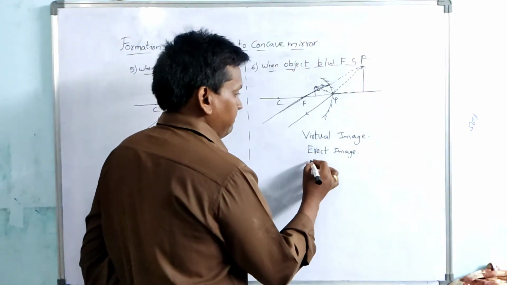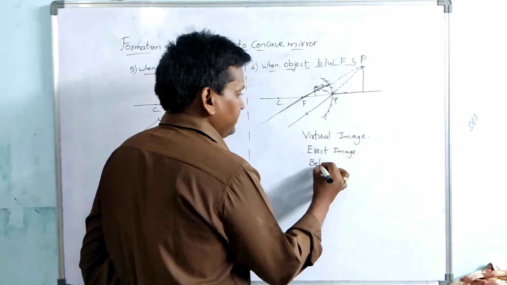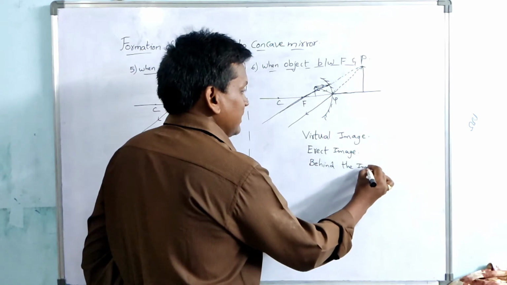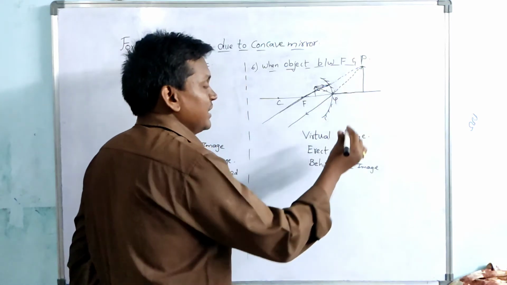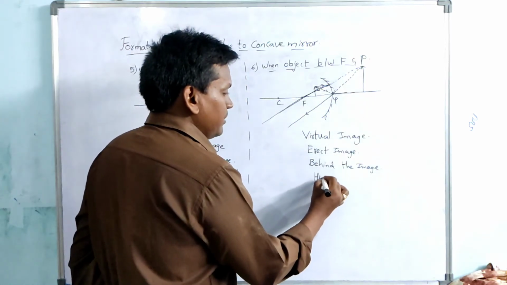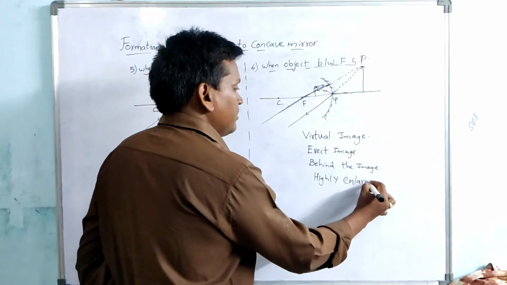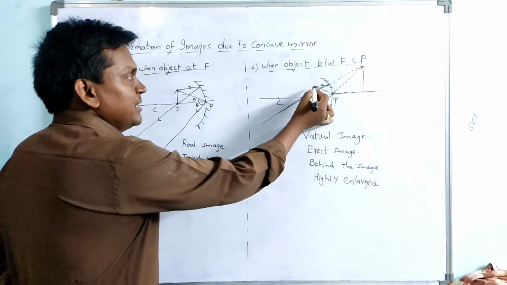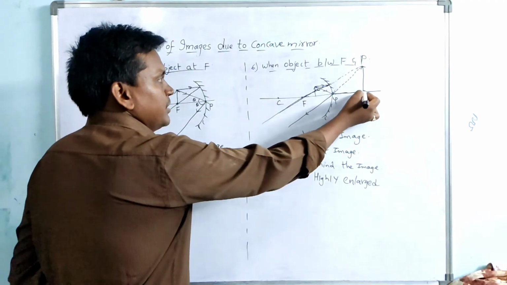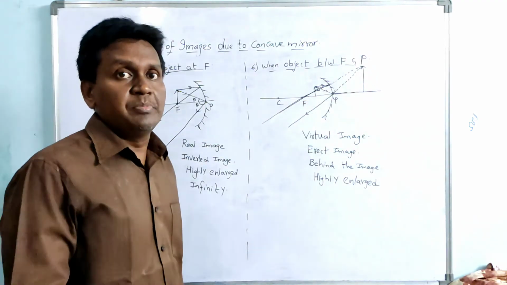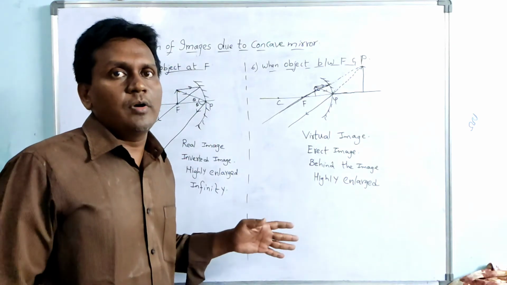Behind the mirror, the image is formed behind the mirror. And what is the size of the image here? Highly enlarged, very big. A highly enlarged image is formed. See, this is the object, but if you see the image size, it is almost 3 times bigger than the object. A very big image is formed.